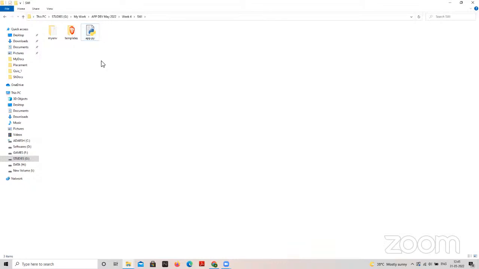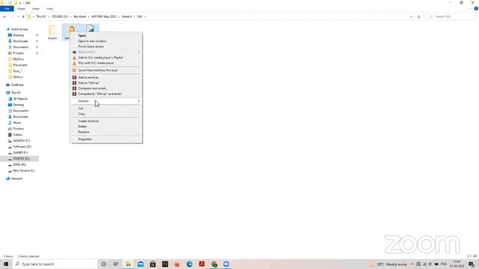But now since it is week 4 and we have dependencies like templates and static folder, you have to select these files. Whatever you want to zip, I mean templates, app.py, all the files that you're using. We can select folders also. Do not select the virtual environment at all, please, if you are creating one. So you select and then send it to a zip folder.